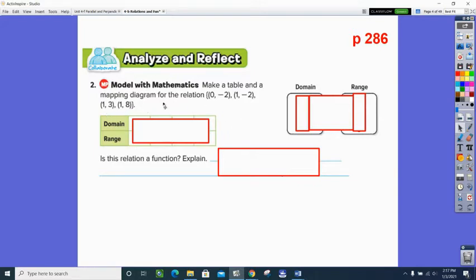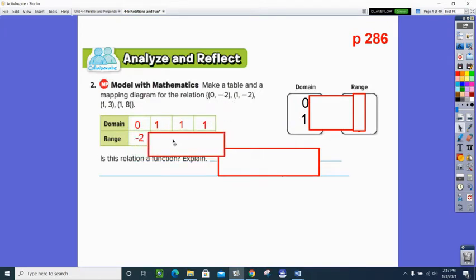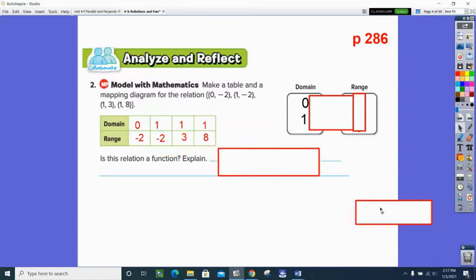So our domain, going back to our last video, that would be the set of X's. So there's a 0, a 1, a 1, a 1. So the members of the domain are going to be 0 and 1, and I'm going to put these points here. So there's the 0, the 1, the 1, and the 1, and then it was 0, -2, and 1, -2, and 1, 3, and 1, 8. And then if we look at our range, it would be -2 and 3 and 8.